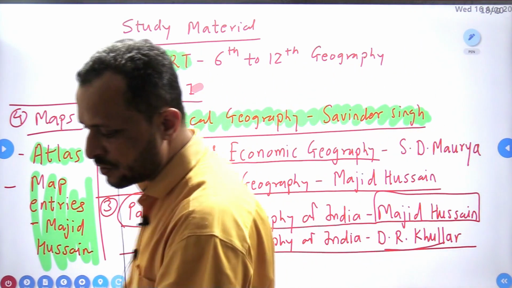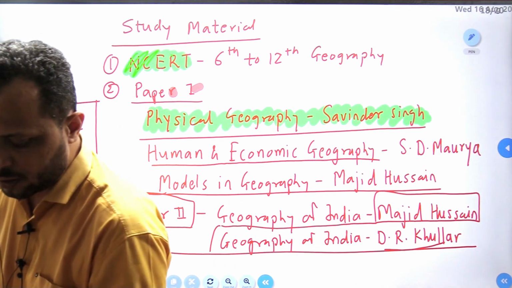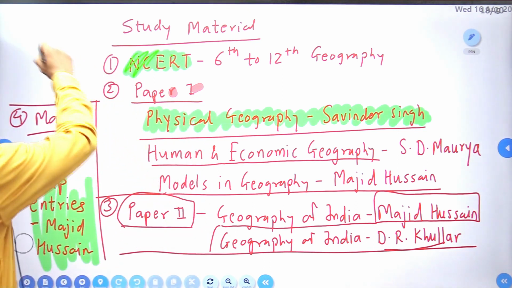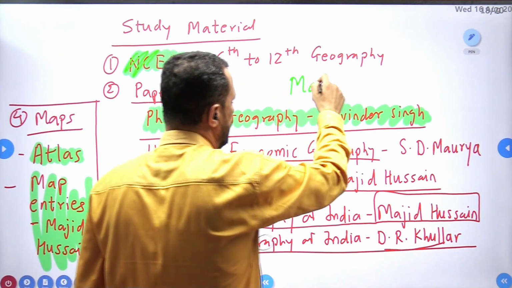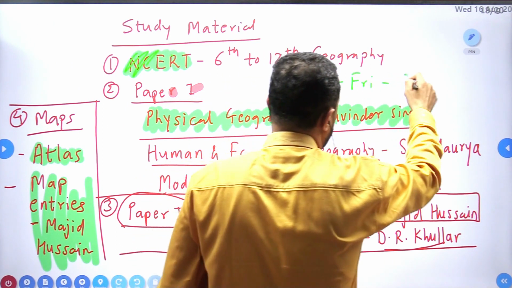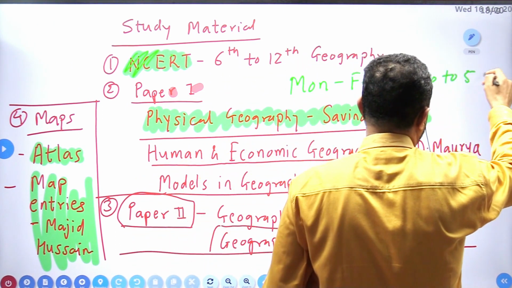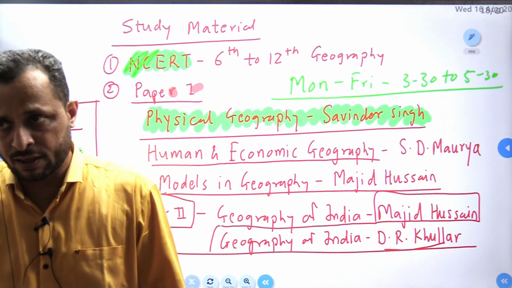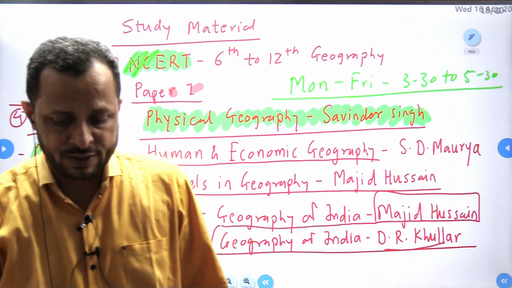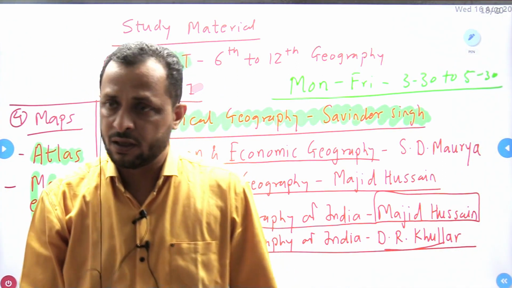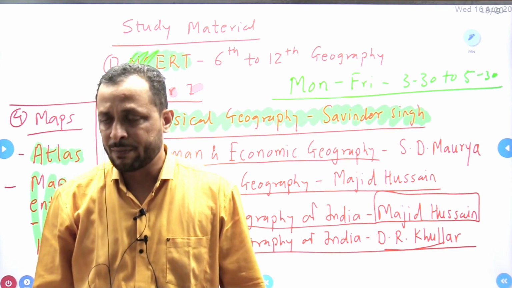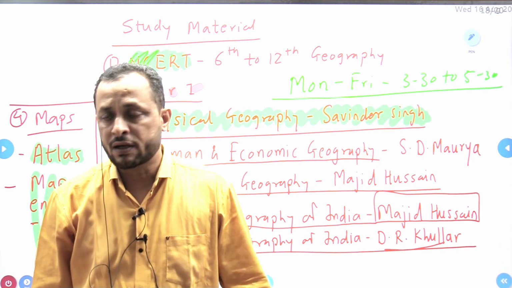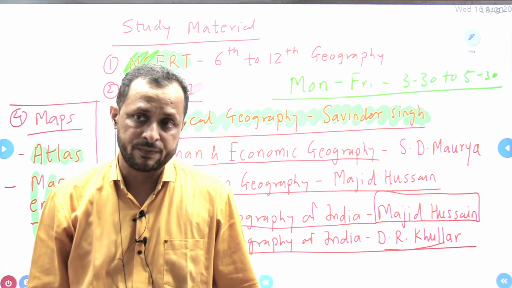So our batch will start regularly from tomorrow and our timing will be 3:30, Monday to Friday, 3:30 to 5:30. As per requirement, on Sunday I will conduct extra lectures. Whenever it is necessary, in the Sunday morning session I will conduct extra lectures depending on the convenience of all of us. Okay. Alternate Sunday we will have a test.